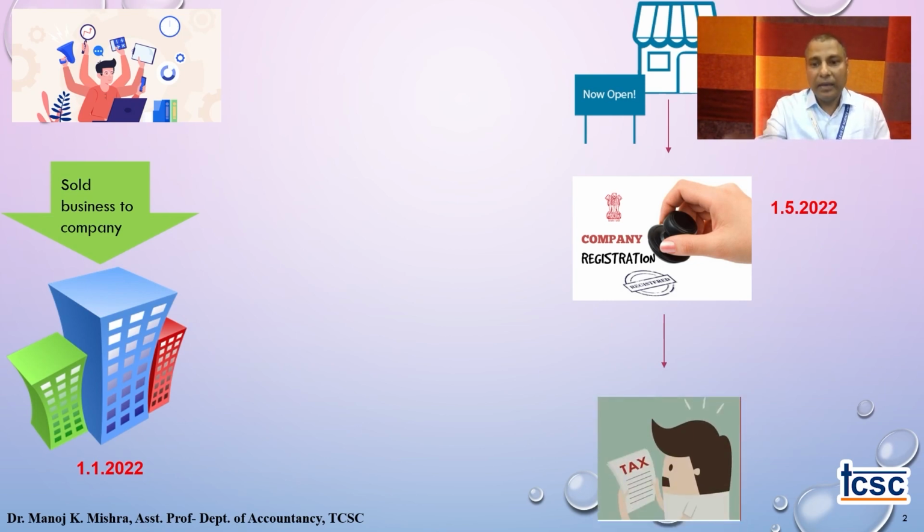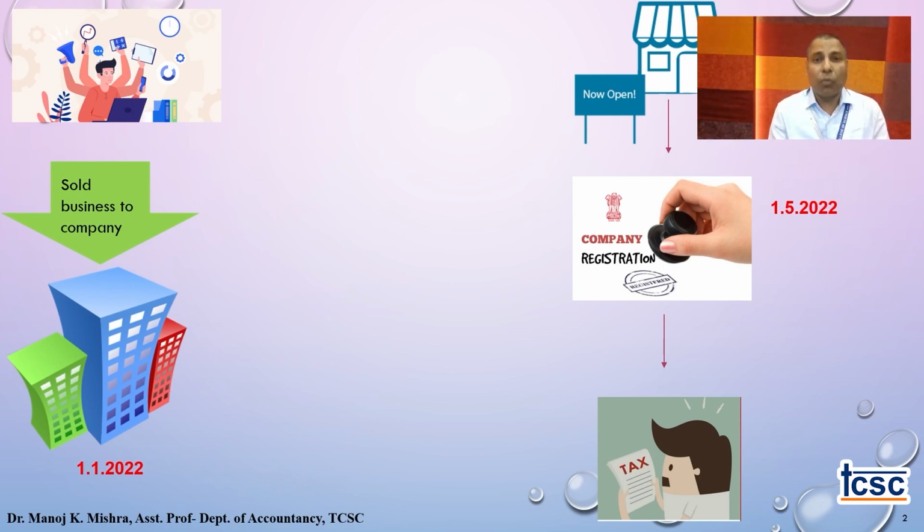As I said, 1st May 2022 is my registration day, and 1st January 2022 is the start of my accounting year. As it starts on 1st January, it will end on 31st December, because 12 months of accounting is needed. But in between the year, on 1st May, our organization gets registered as a company.